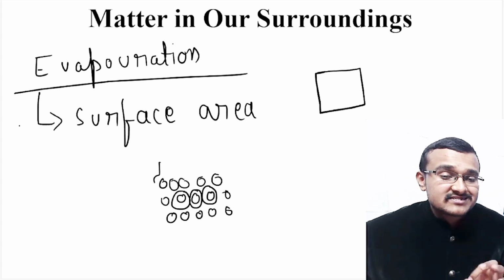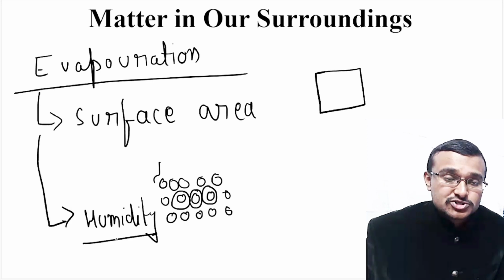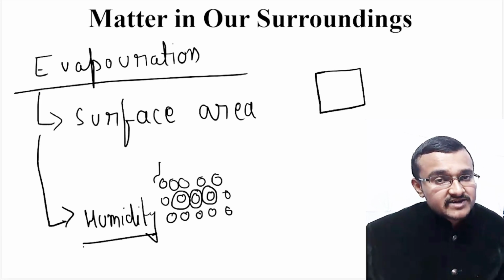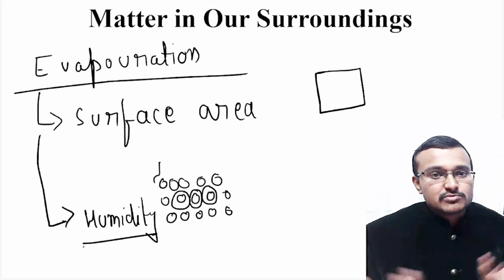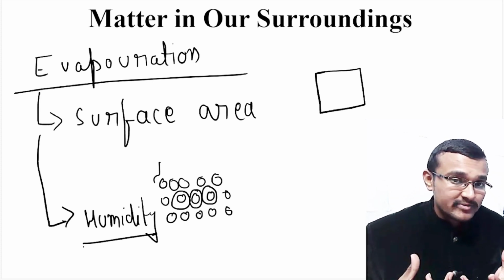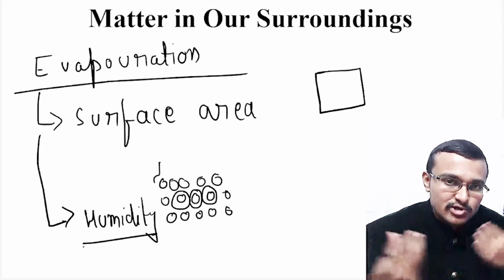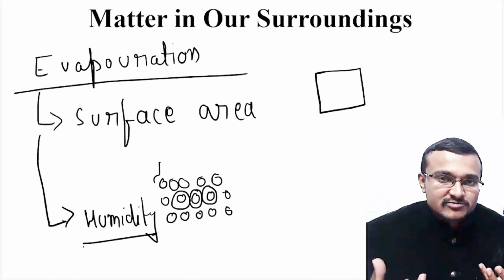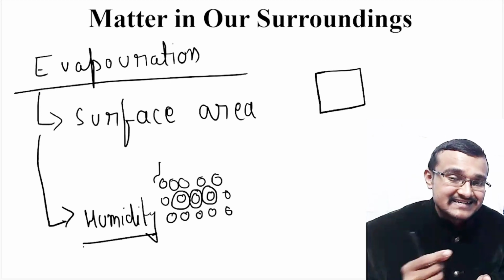So another factor which is responsible for evaporation is humidity. Humidity also plays a major role in rate of evaporation. If the atmosphere has more humidity, then there are already water molecules in the atmosphere. What do you mean by humidity? If there are too many water molecules already in the atmosphere, that means the humidity of the atmosphere is too much. At that time, the rate of evaporation decreases.